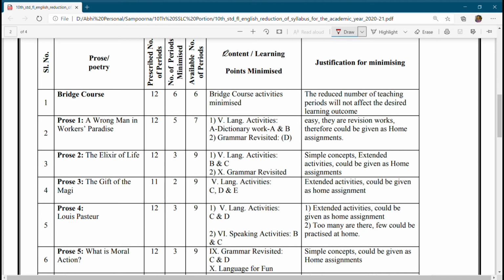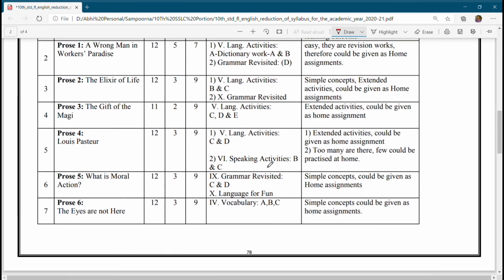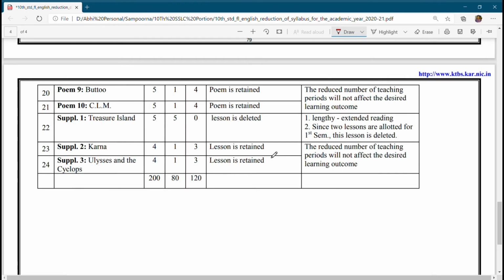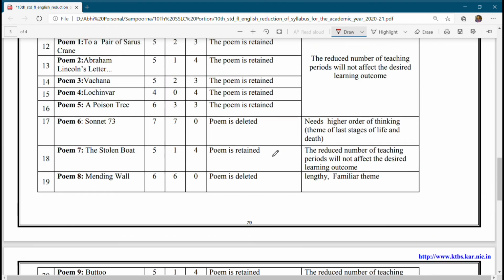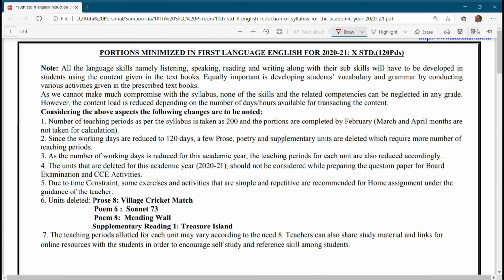So the content points which are minimized. Okay, these are the points which are minimized. So the bridge course activity is minimized. A Wrong Man in Workers' Paradise. Dictionary work. So all these things have been revised here. So just go download this PDF from my link given below and go through the things.